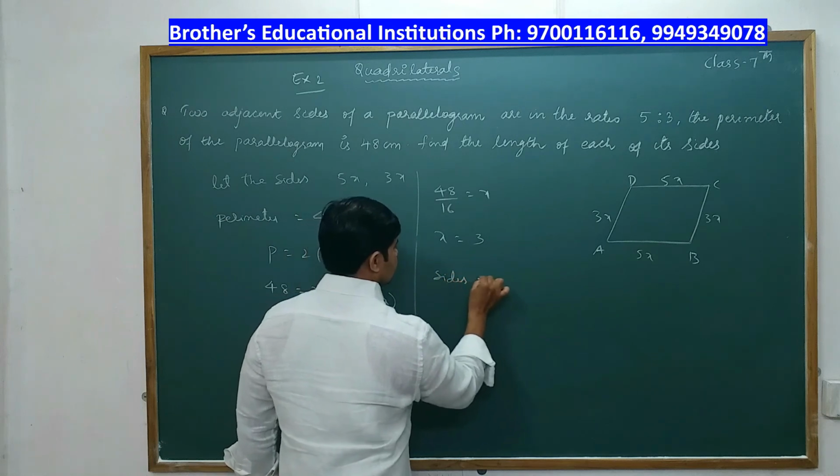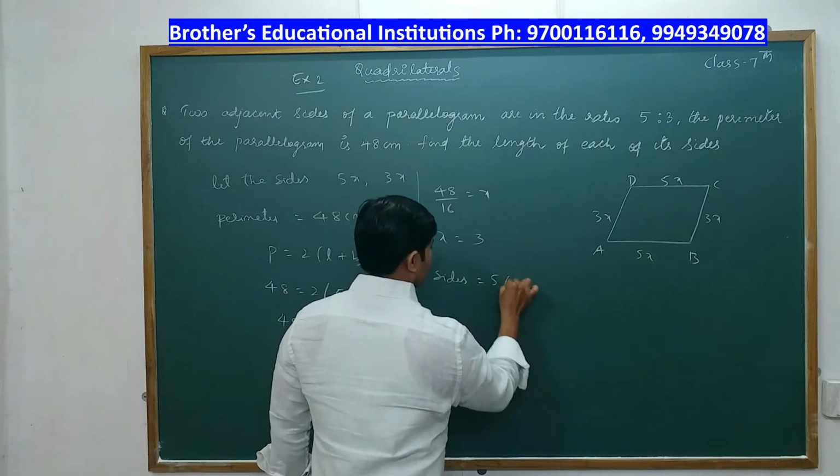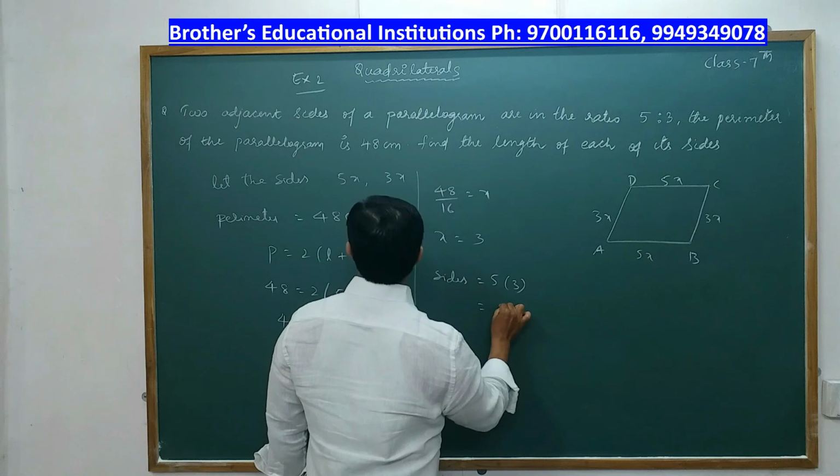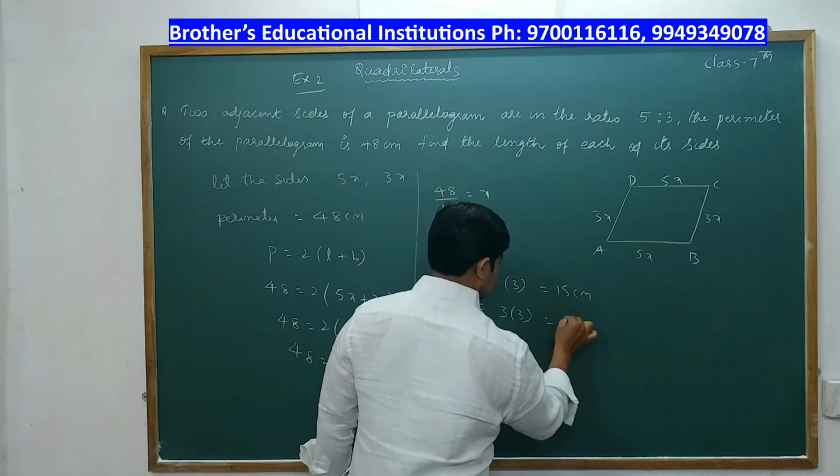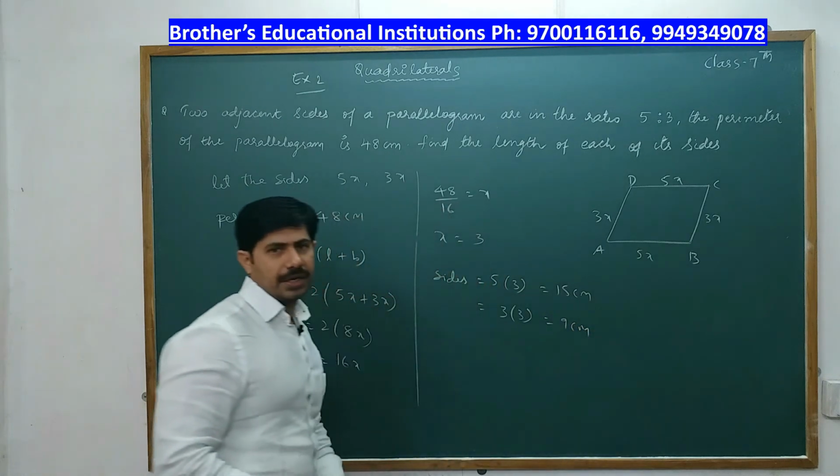Then after that, what are the sides? The sides of the parallelogram are 5 into 3 and the other one is 3 into 3. 5 into 3 is 15 centimeters. 3 into 3 is 9 centimeters. It is completed.